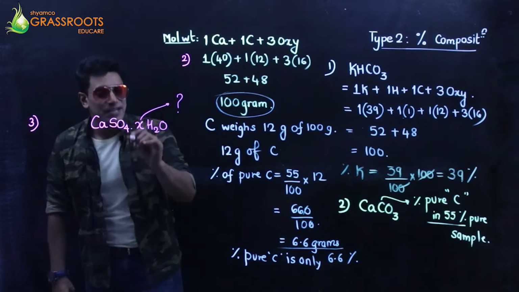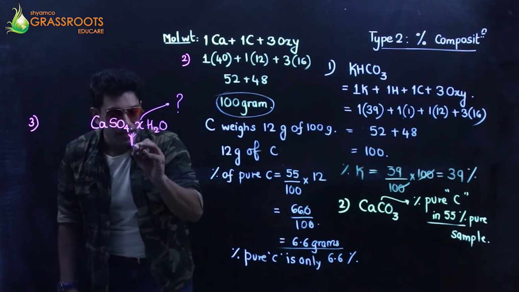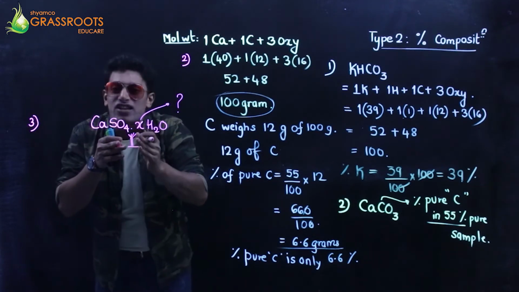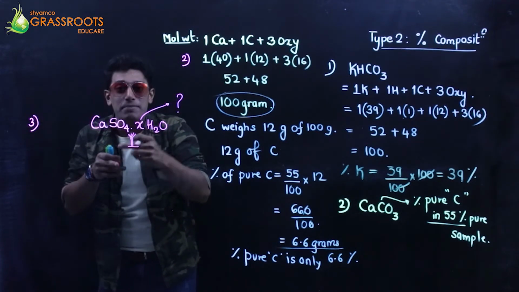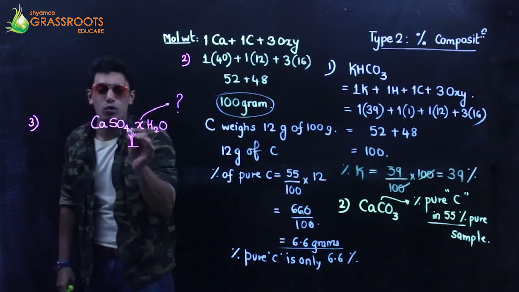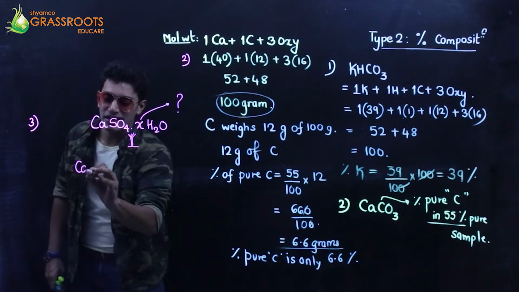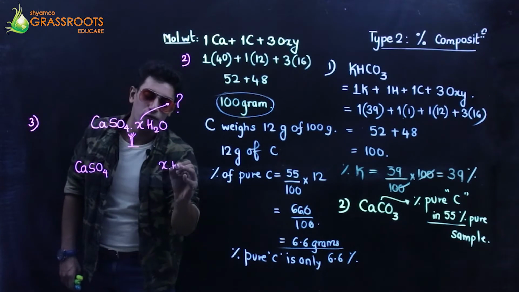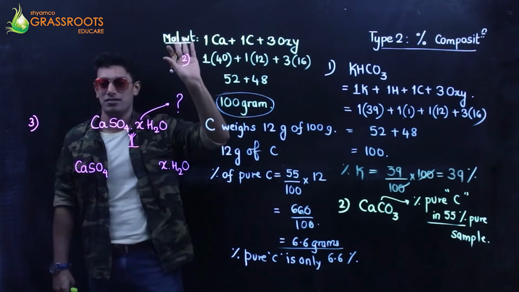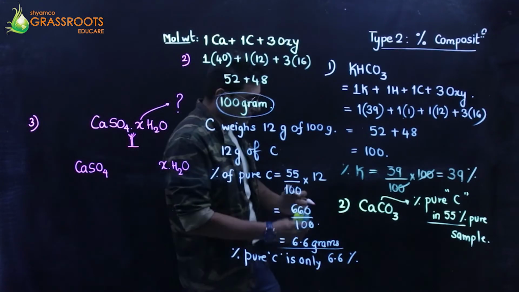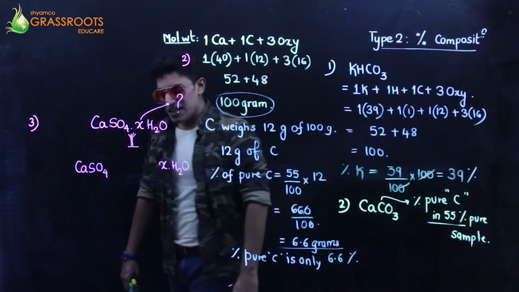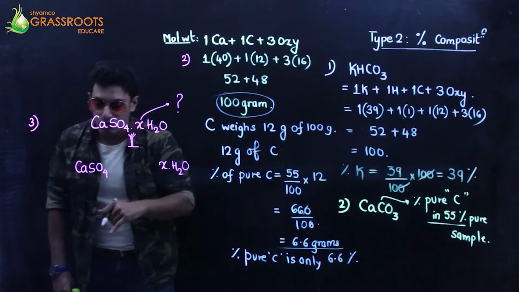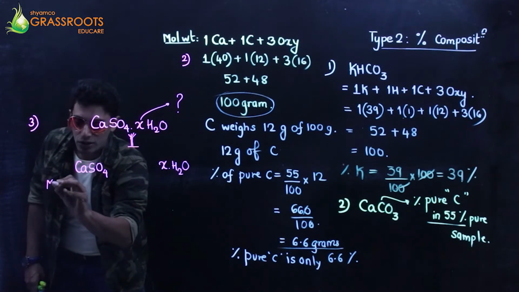Okay. When I'm heating this, it breaks up. Calcium sulfate becomes anhydrous without water. The water is lost. So you get anhydrous calcium sulfate, and X number of water molecules are vaporized because of heating. Fine, so it's separate. Let's find the molecular weight of this and this.